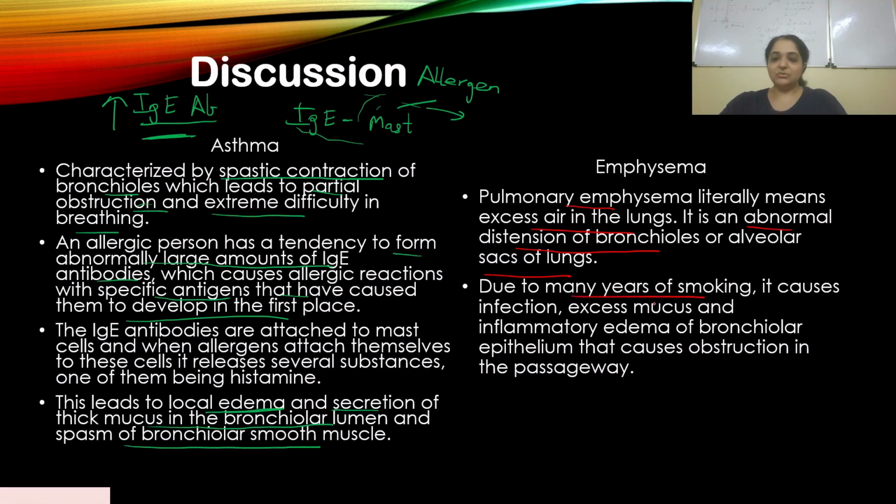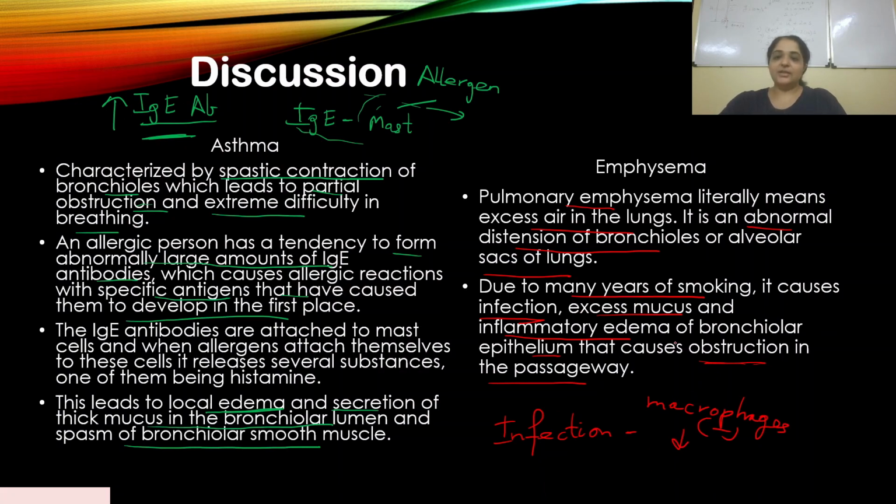Somebody who's continuously smoking for many years develops infection. First of all, there is infection because the macrophages are inhibited. The macrophages in the alveoli are inhibited. I put a minus sign here, so they cannot fight off infection. So this results in infection.